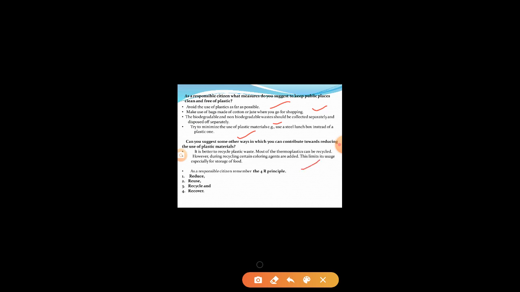The second way is that we should follow the 4R principle: reduce, reuse, recycle and recover. If we follow these things, then we can contribute towards reducing the use of plastic materials. Okay, so now we have completed this chapter, plastics, and the effects of plastic on the environment.